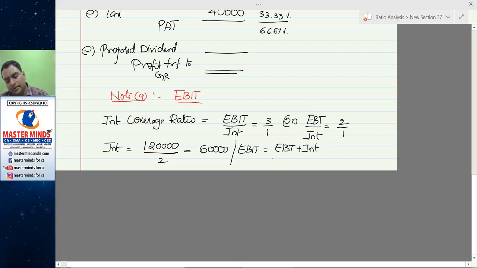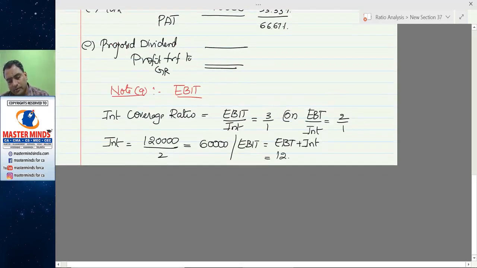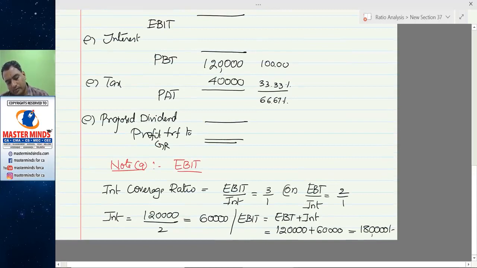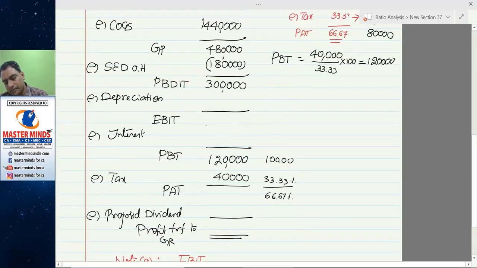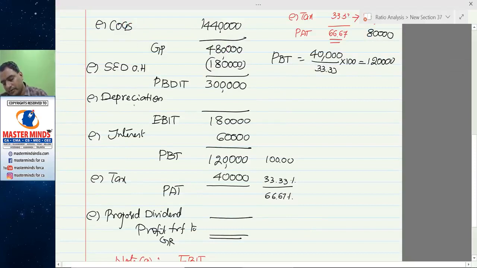So you have to add the interest to EBT. What is your EBT? Like 80,000, 60,000. So this depreciation is the balance figure.